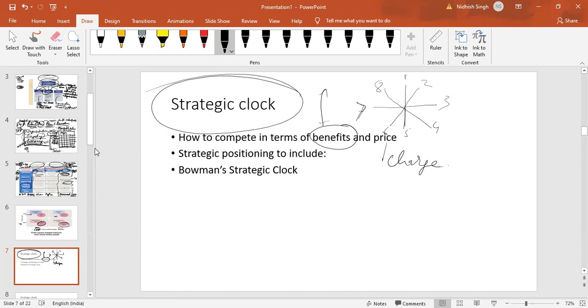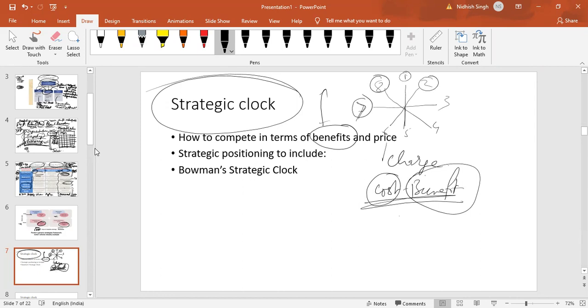So there has to be a balance, right? Benefit and price, something that we call cost benefit analysis. It happens for each and every product. We charge a cost and we provide a benefit. There has to be a trade-off and balance. How we look into that is based on where the company is based.